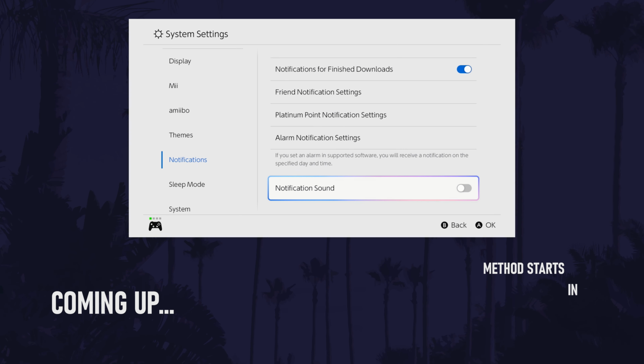In today's video, I'll show you how to turn on or turn off notification sounds on your Nintendo Switch 2. Let's get into the method.